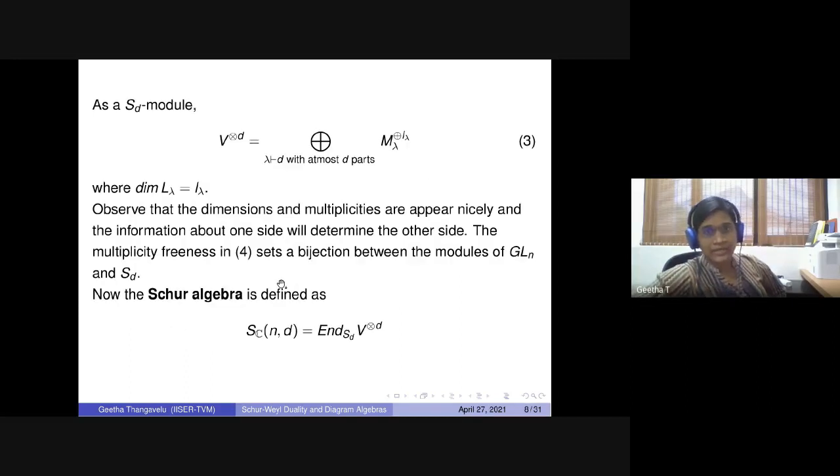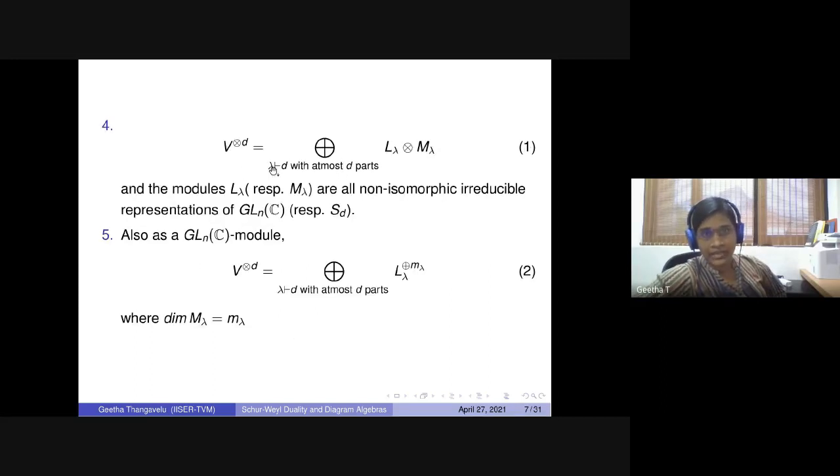And the multiplicity freeness sets a bijection between the modules of GLN and ST. Note that they are indexed with the same index set. Suppose you take the module categories of GLN and the module categories of SN, just take the irreducibles, then there is a bijection out of it. Okay, so you can associate them really.